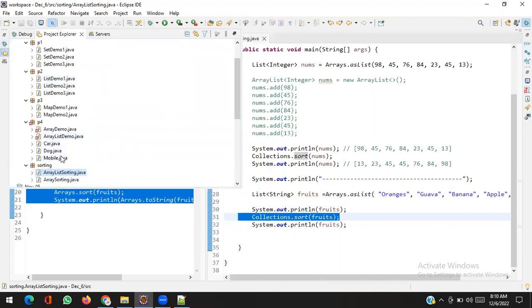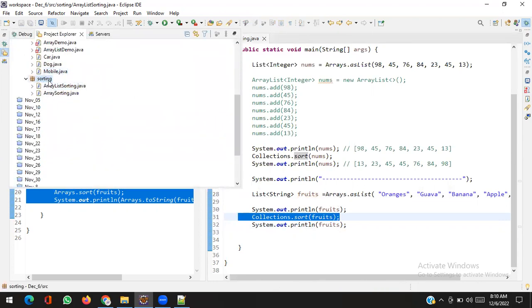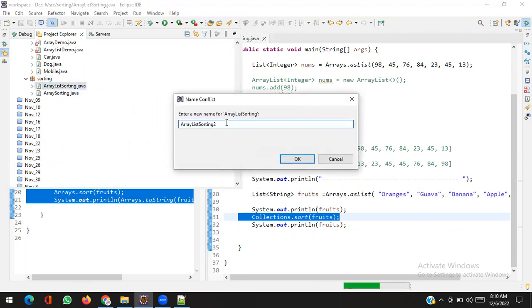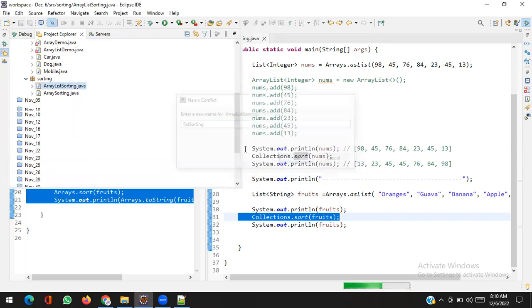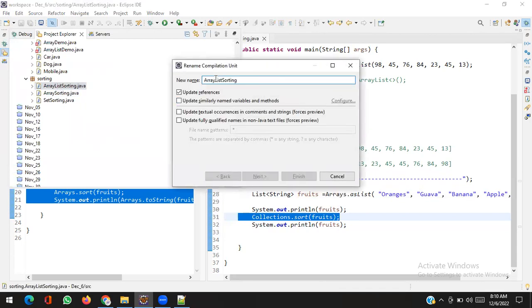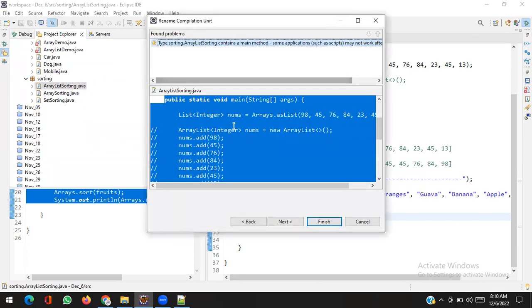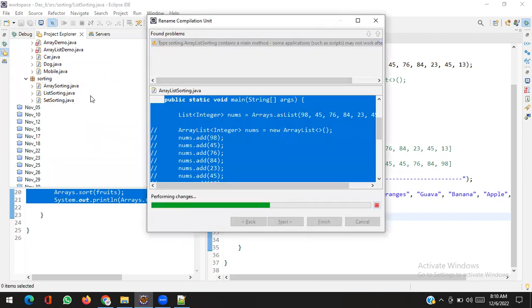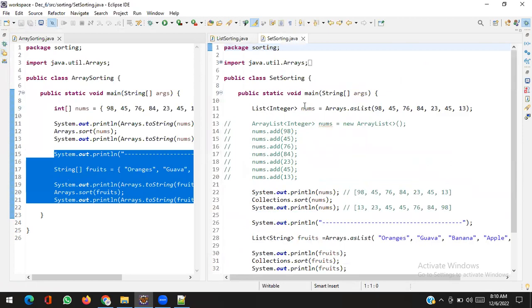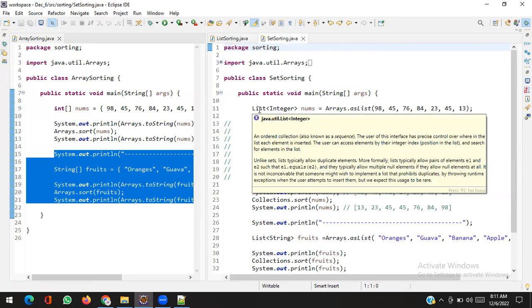The next thing is how to sort a set. Suppose I have a hash set. Control C, Control V. Set sorting. And here it should be list sorting. So suppose instead of list I have set.